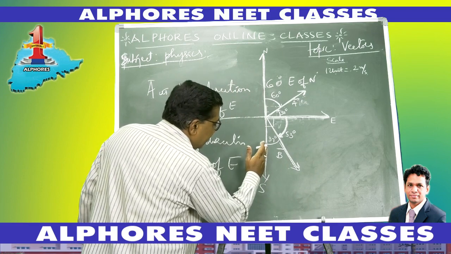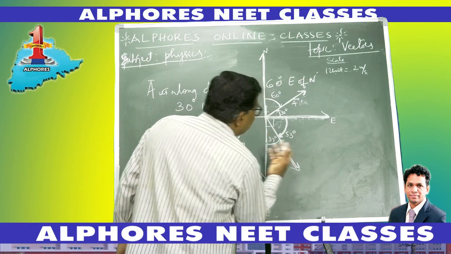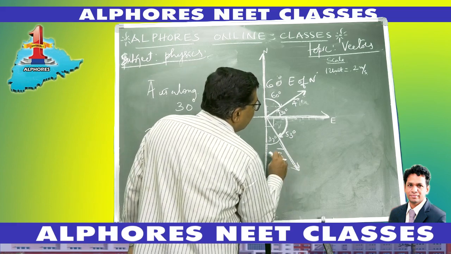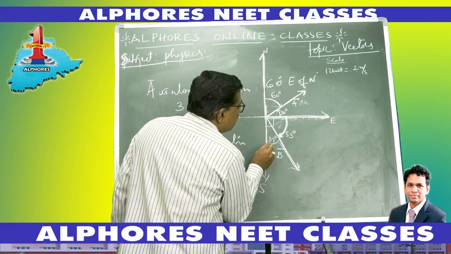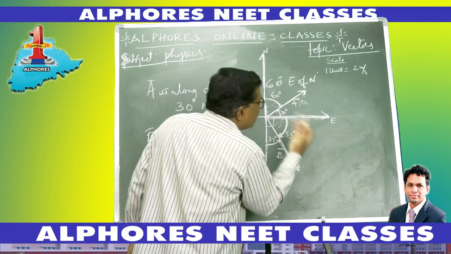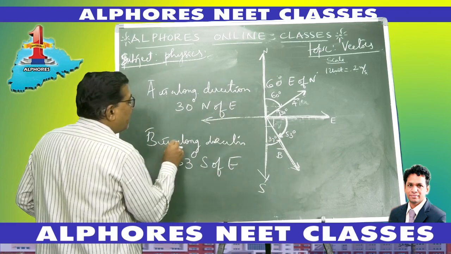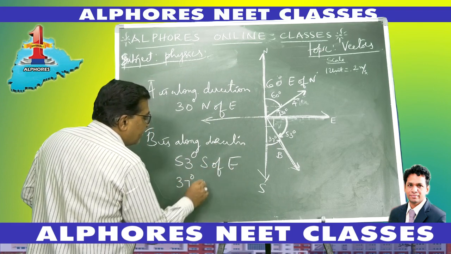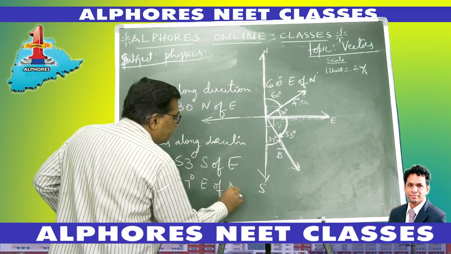To this south direction, this side is east of south and this side is west of south. Our vector B bar is towards the east side. So it is 37 degrees east of south. So B bar is along 53 degrees south of east or 37 degrees east of south.